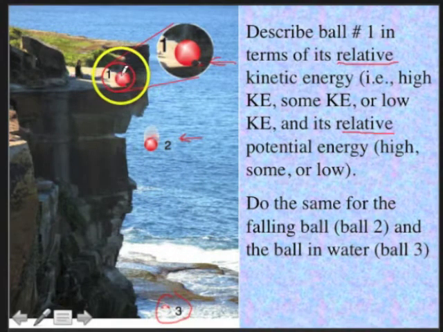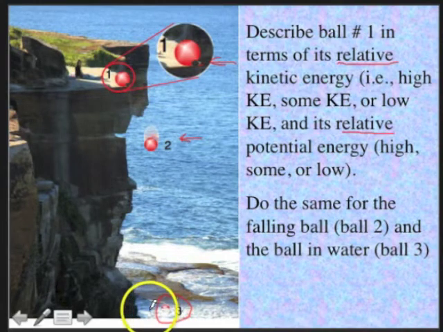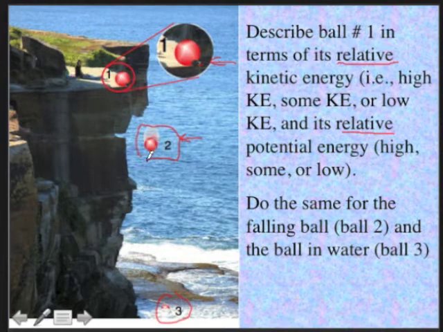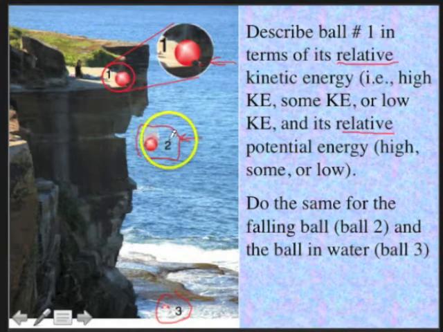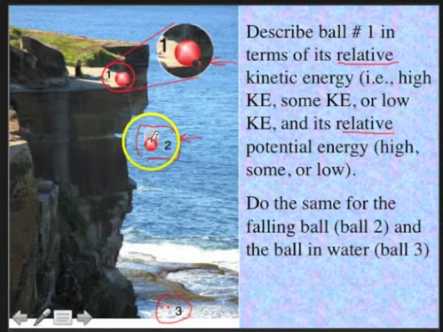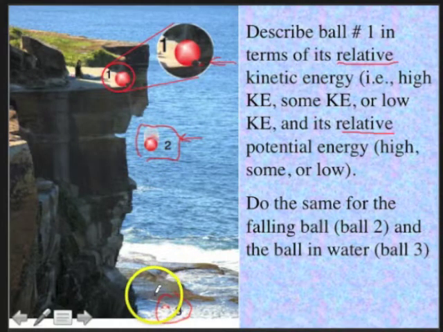For ball number 1, it has very low kinetic energy, but it has a high potential energy relative to the ocean down below. Now the falling ball, right here, number 2, obviously has some kinetic energy, and it has some potential energy still, because it hasn't gotten to the bottom of the cliff yet.